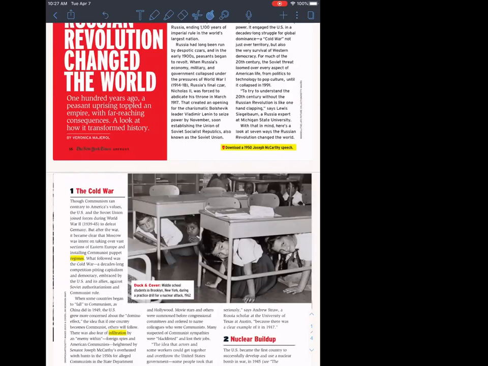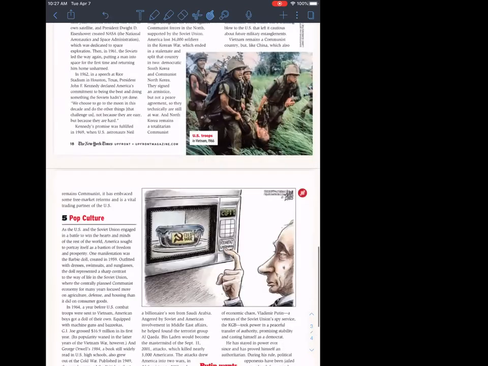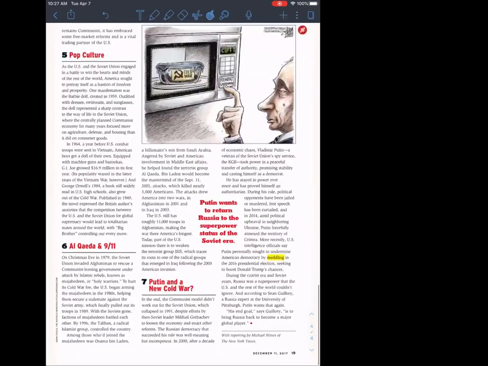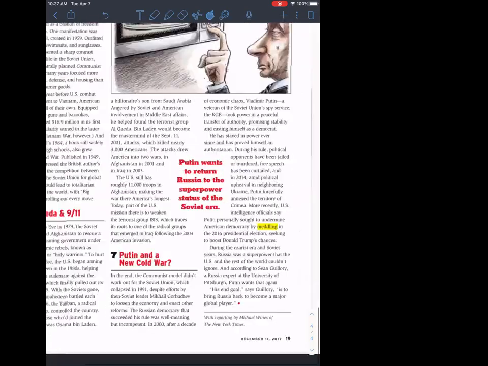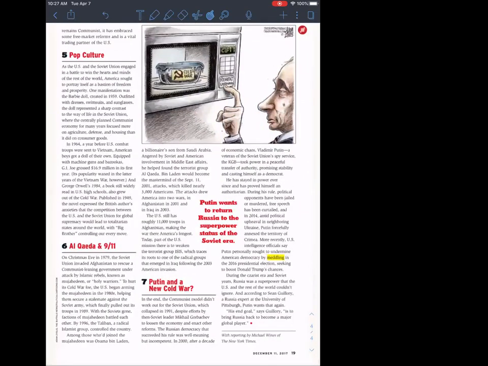All right, and number 4, based on the article, which statement about Russian President Vladimir Putin is accurate? That would have been found all the way down here in Putin and a New Cold War. The correct answer should be A, he once worked in the Soviet Union spy agency, which is the KGB. Just realized I forgot to answer number 3.